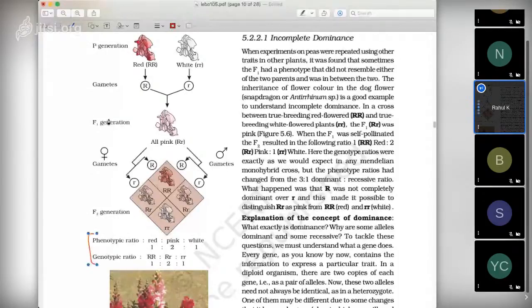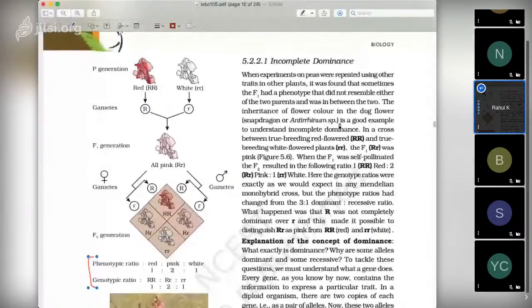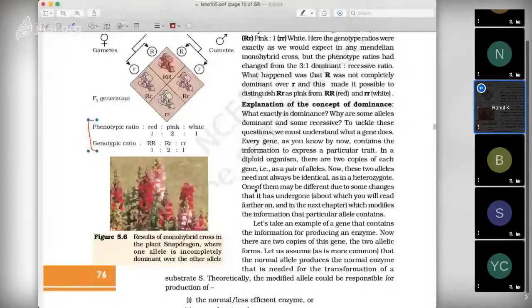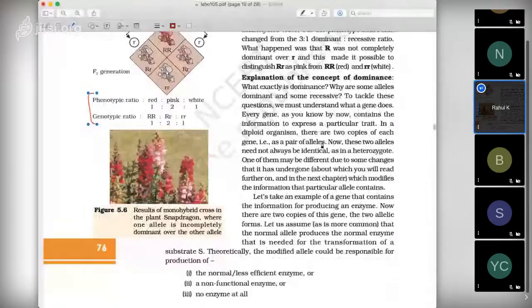Okay, and next is the examples. You have to remember the example also, that snapdragon or antirrhinum or dog flower. Okay, all are same here. So you can see here that red and pink flower you can see in this picture. So there is explanation for this, how we get such kind of blending of characters. So why are some alleles dominant and some recessive?